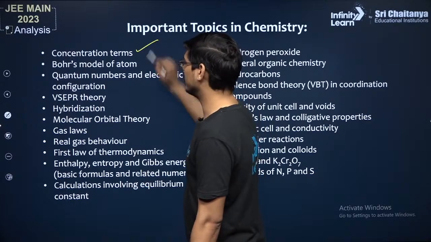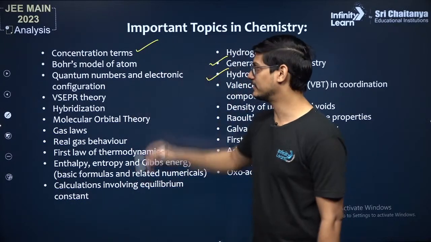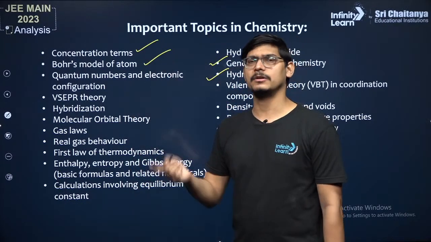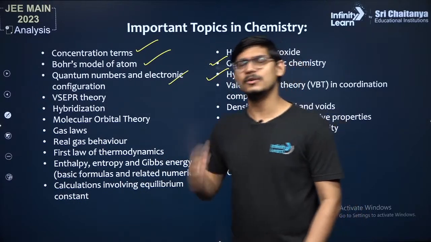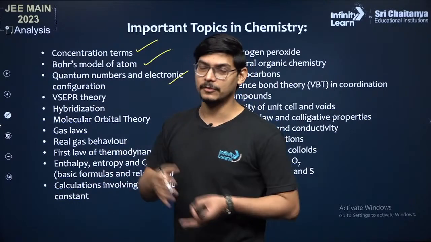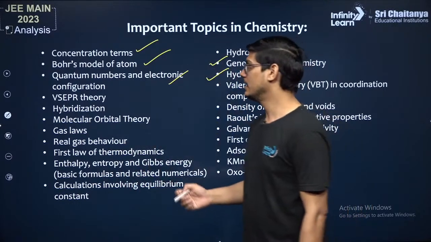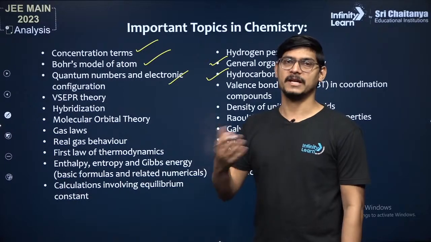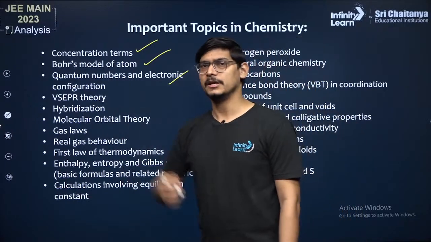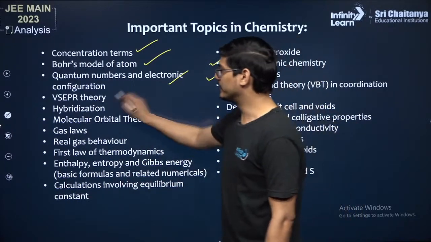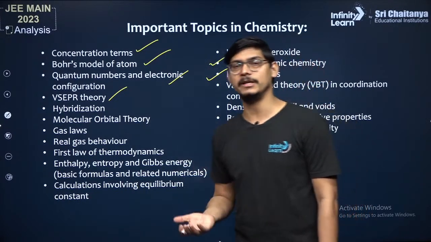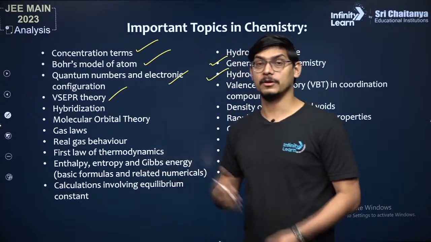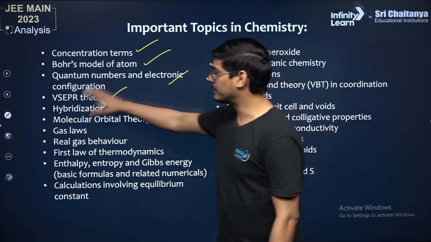So concentration terms, yes, molarity, etc. Bohr's model of atom, not only in chemistry but also in physics. Quantum numbers and electronic configuration. Many questions from the d and f block are also from electronic configuration. They generally ask the number of electrons in s orbital, f orbital, from f block elements. Then VSEPR theory, yes, the structure of molecules: what the bond angles, geometry are, what the dipole moment is, polar or non-polar. All of that comes from VSEPR theory.